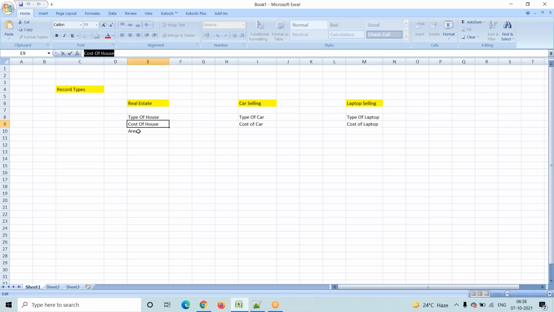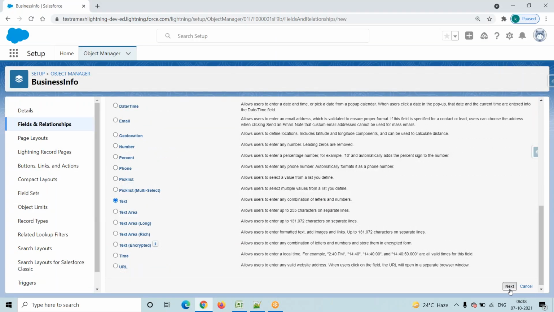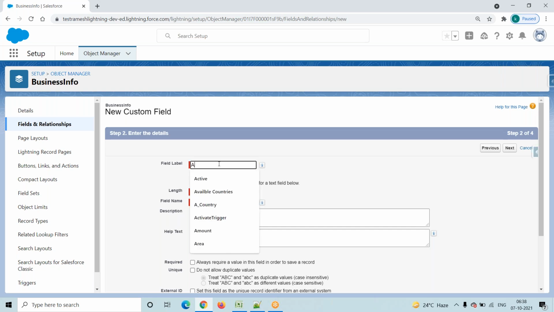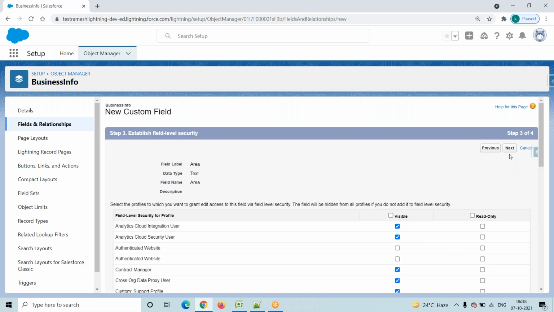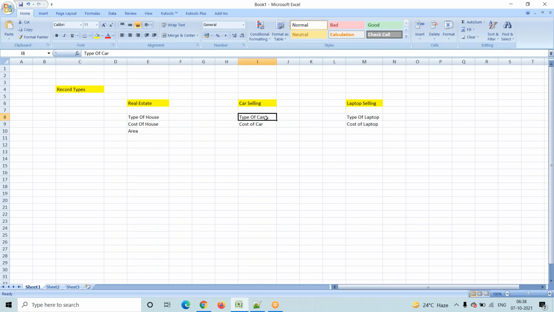Now I will create one more field, which is area. Click on next. Area, and length 25. Click on next, click on next, click on next. Save and new. Now I will create the fields related to the car selling business.